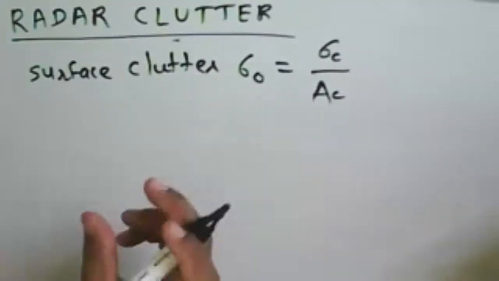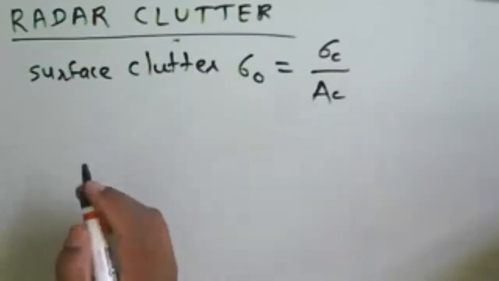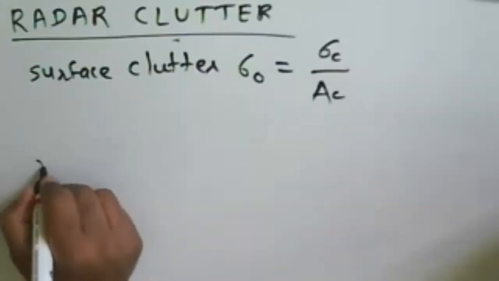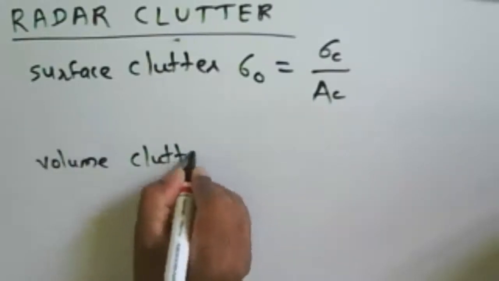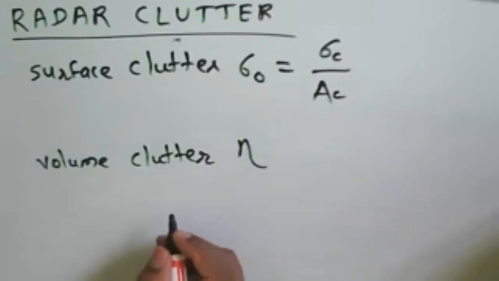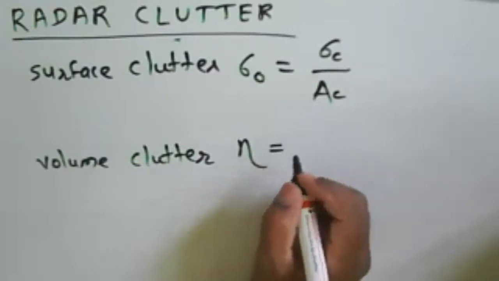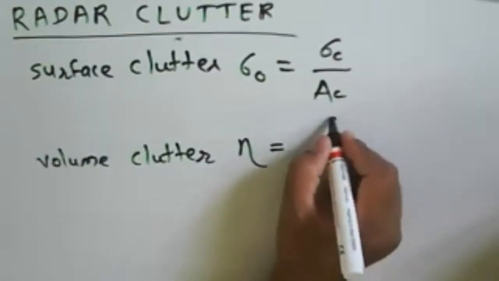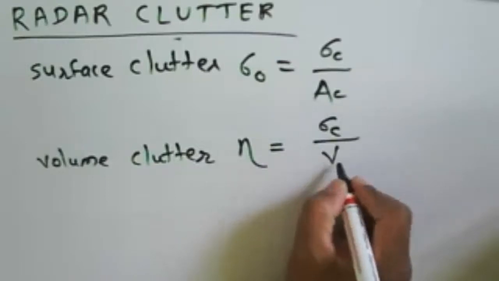So we can describe volume clutter also. Volume clutter will be defined in terms of a ratio, or we can say in terms of reflectivity. So that will be equal to sigma c by Vc.